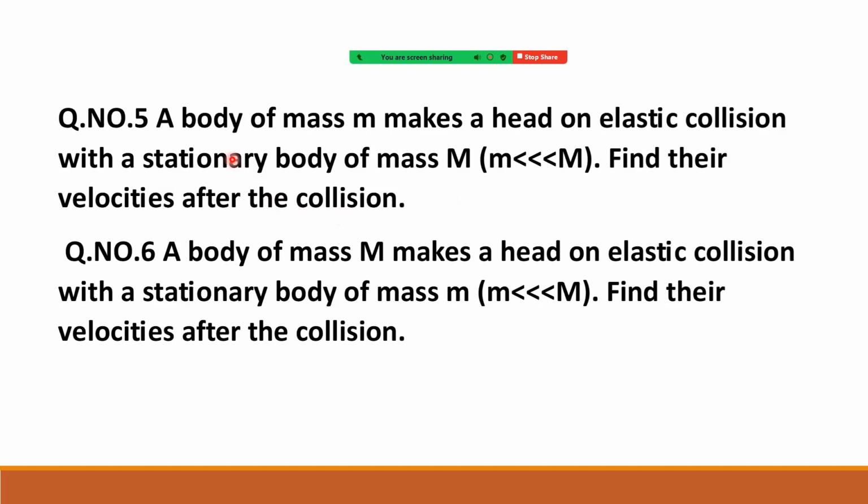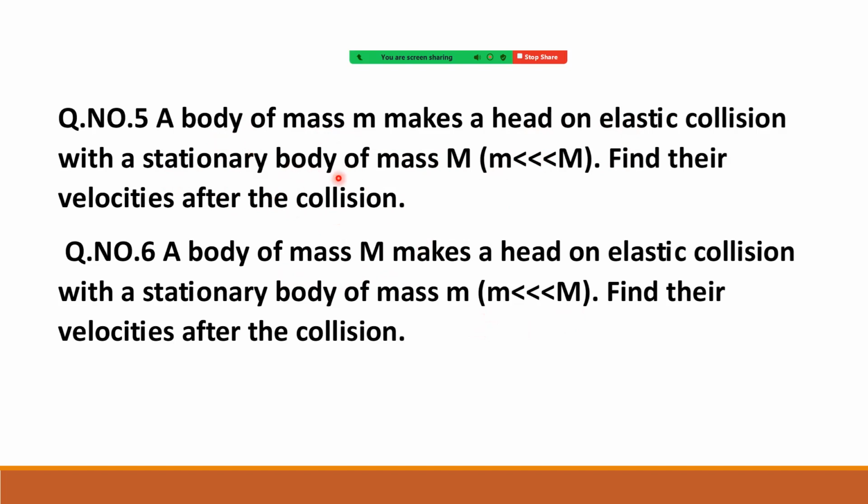So the condition is: a lighter body is colliding with a heavier body which is stationary, head-on elastic collision, right? And the second case is a heavier body making collision with a stationary lighter body.